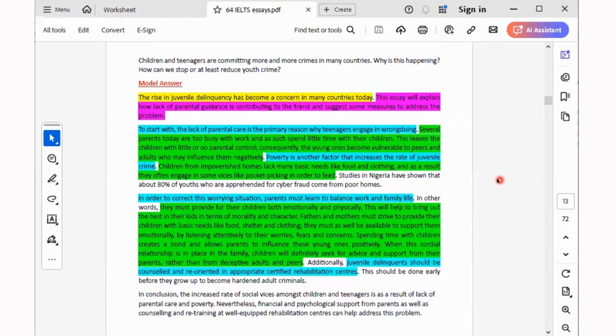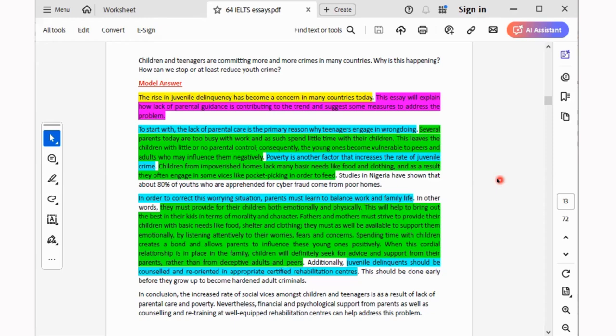Essay construction. Our cause and effect essay and our cause and solution essay must be well structured to address the issue raised in the essay question. You must have 4 paragraphs. Each paragraph was made up of what? Sentences. And I've given you the number of sentences. Your essay should contain nothing less than 250 words.